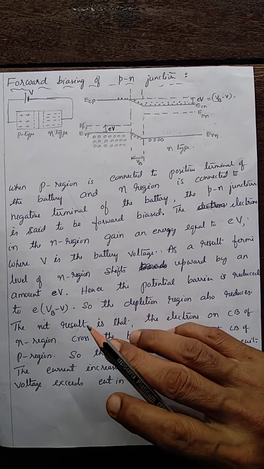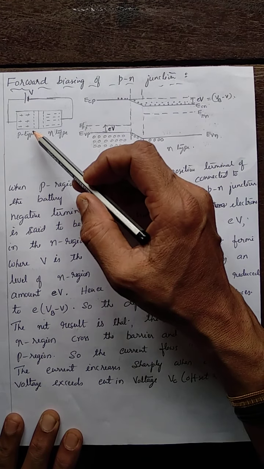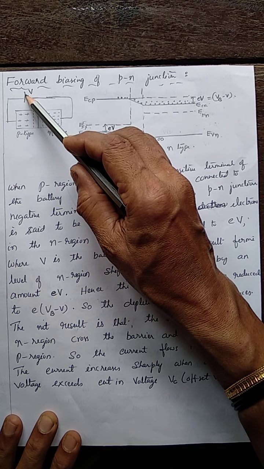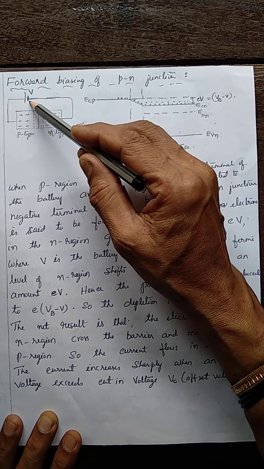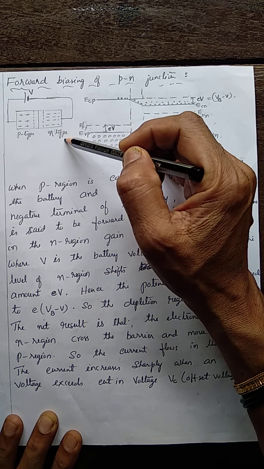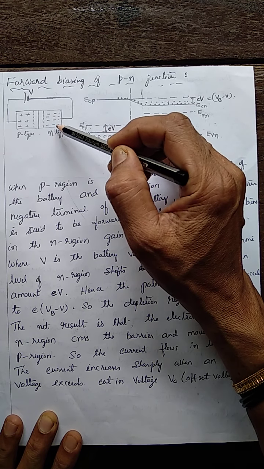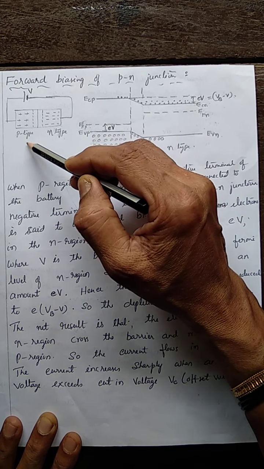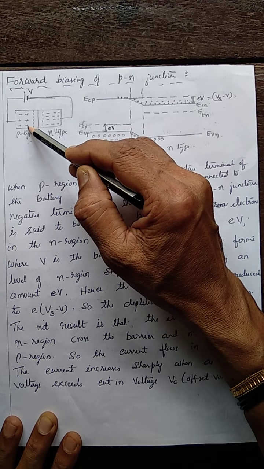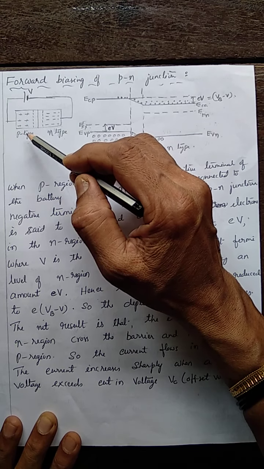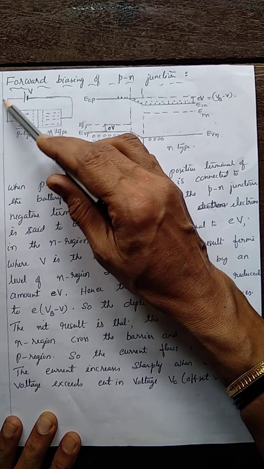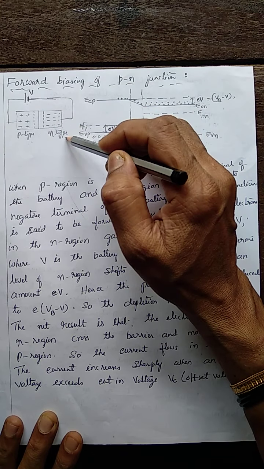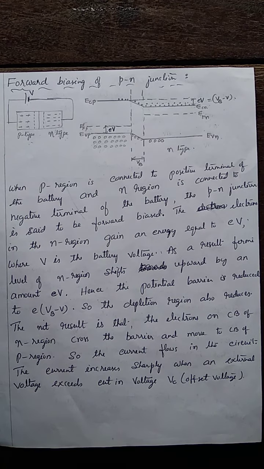The p-n junction is said to be forward biased if the p-type of the diode is connected to the positive terminal of the battery and the n-type is connected to the negative terminal. N-type means negative type. It's like the cathode, or the negative terminal of this p-n junction. P-type, positive type, so it's an anode. It is positive. And when p-type is connected to the positive terminal of the battery and n-type to the negative, the diode is said to be forward biased.